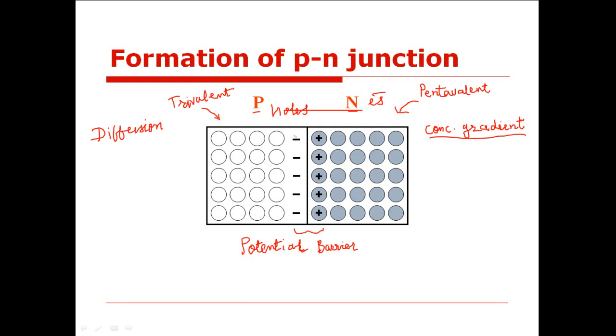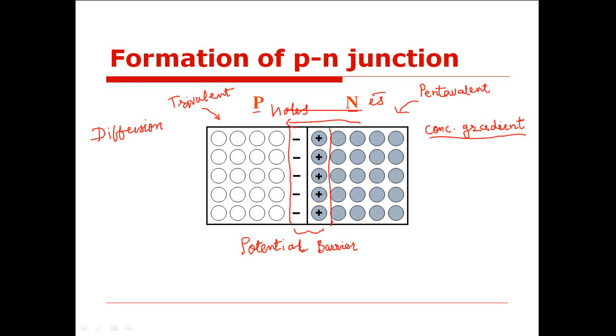Now once the potential barrier is developed in this region, is further diffusion of electrons from N side to P side possible? Can these electrons which are present in the N side diffuse from N side to P side?